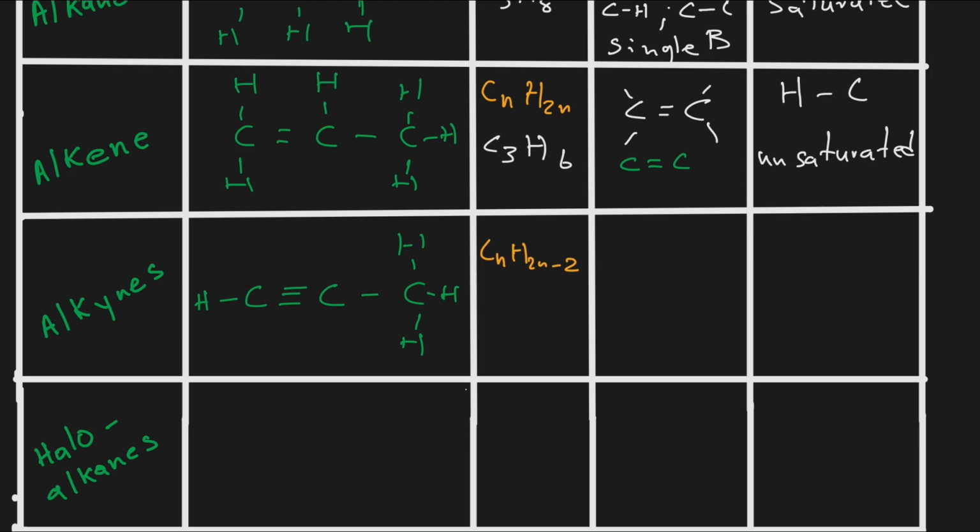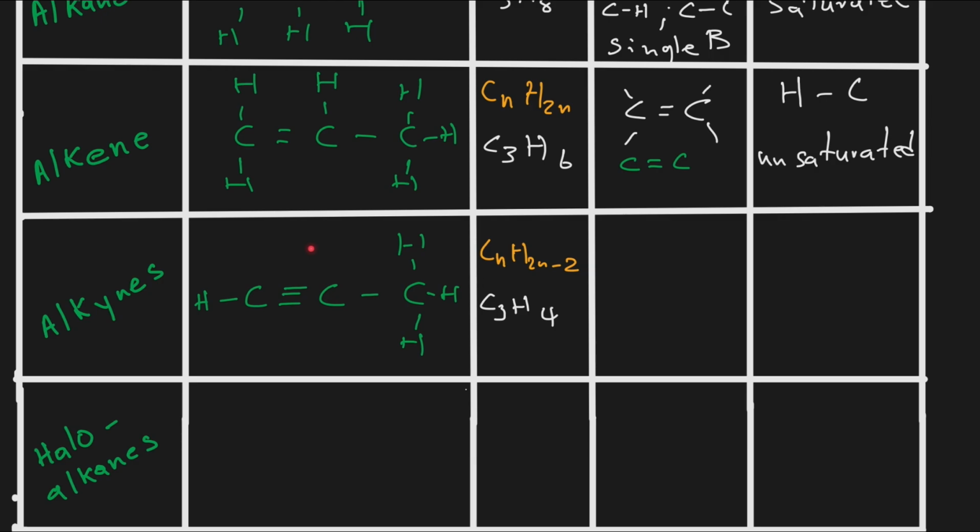In this case, we have 3 carbons, so we're going to substitute 3. 2 multiplied by 3, we have 6, and then 6 minus 2, we're going to get 4 hydrogens. So if you look at this structure here, for 3 carbons, we have 1, 2, 3, 4 hydrogens. Therefore, we can clearly see the general formula actually describes this group which is called alkenes.